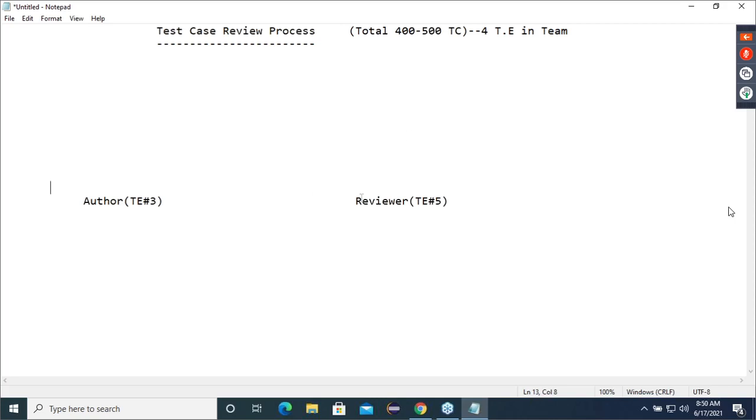Okay, look at the diagram, guys. So I said lead is going to decide who will review whose test cases. Now what happened? This author has written one test case. Let me take it as some test case. And as I said, you know the content of the test case. Let's assume this is my test case number 15. One example I'm taking, that's all. Obviously, test case consists of the header, the body, and the footer.